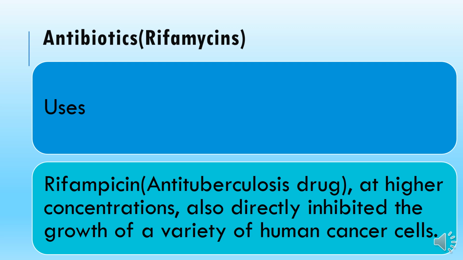Meaning at high concentrations, rifampicin can act as an anti-cancer drug in humans. So along with its mycobacterial infection treatment properties, it also has the property to kill neoplastic cells, or you can say cancer cells.